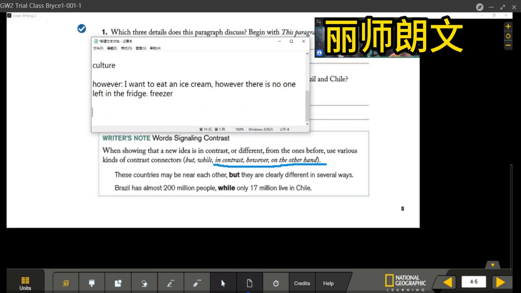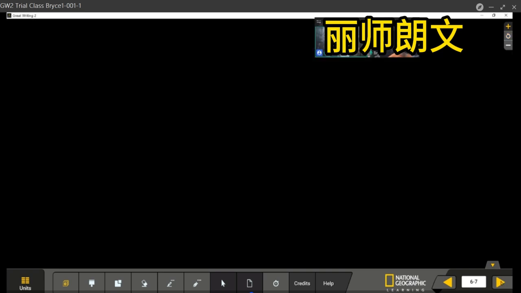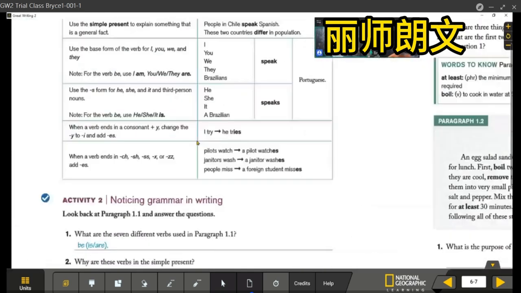I like strawberry flavor best. Flavor. That's the word. I think I like coffee flavor. Coffee is my favorite flavor. Okay, next page. So far, so good.